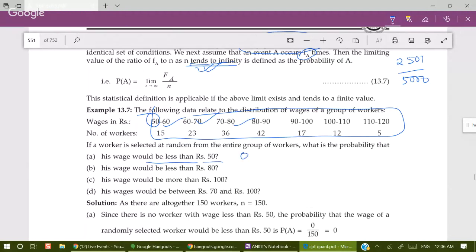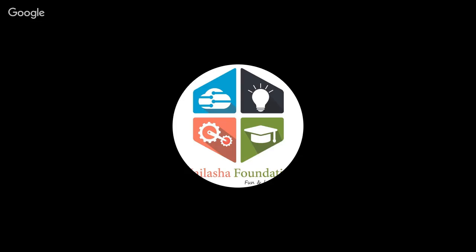Thereafter, his wage would be less than 80. Yes, less than 80. We have 15 and 23 and 36, total 15 and 23, that is 38, 38 and 36, we have 74. So 74 is the favorable number, divided by the total number, which is 74 plus 42, 116, and then 17, 133, and then 12, 145, and then 5, 150.